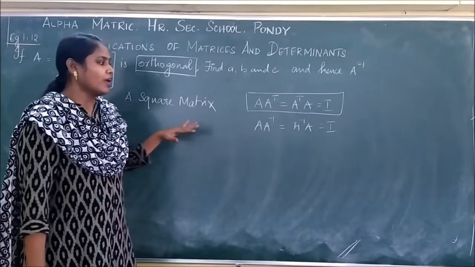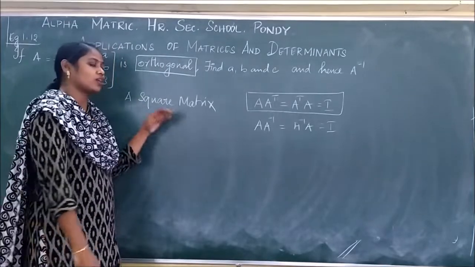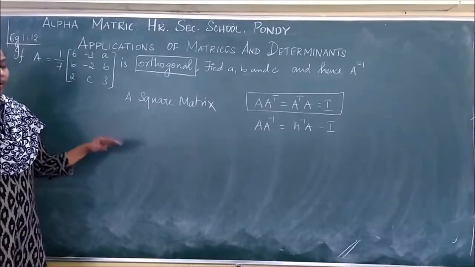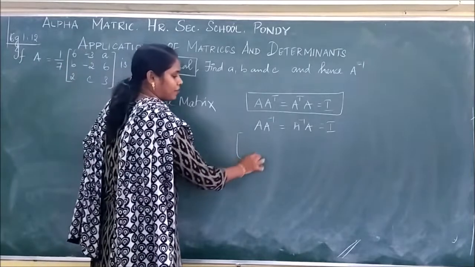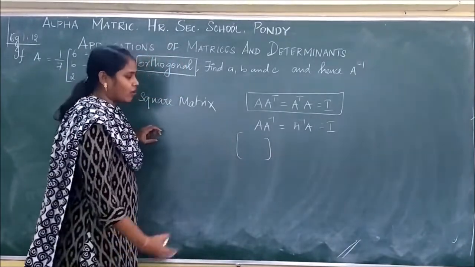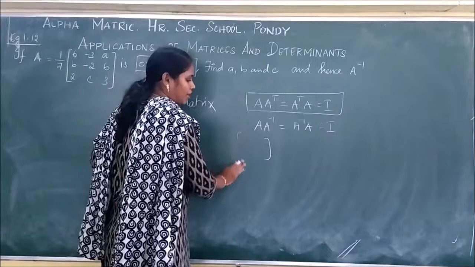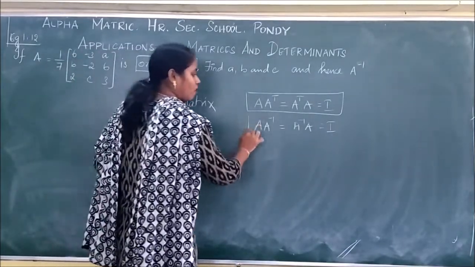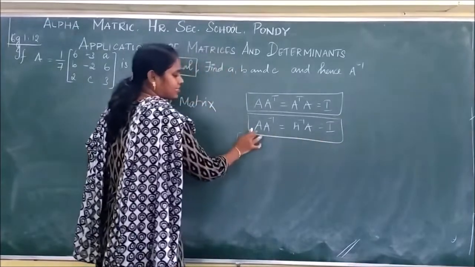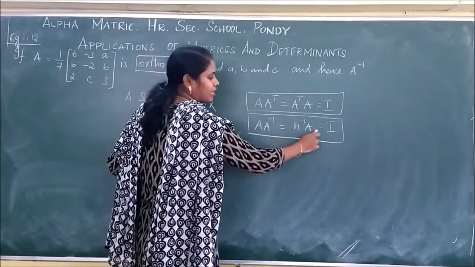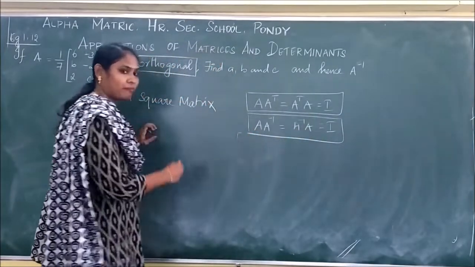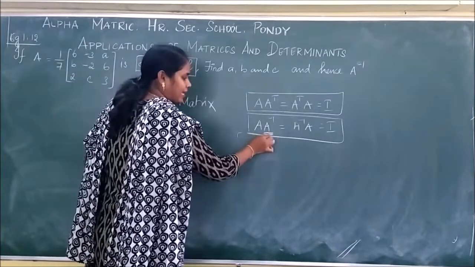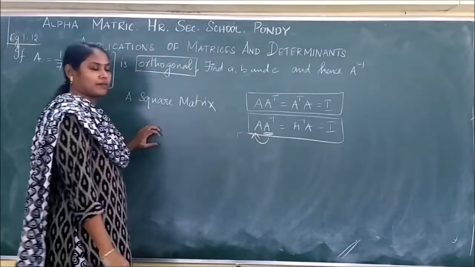We know that when we say a matrix has an inverse, it must be non-singular and it must be a square matrix of order n, whatever it is. It has to satisfy these two conditions, and moreover the condition A A inverse equal to A inverse A equal to I. If this condition is satisfied, we say this A inverse is the inverse of this matrix.